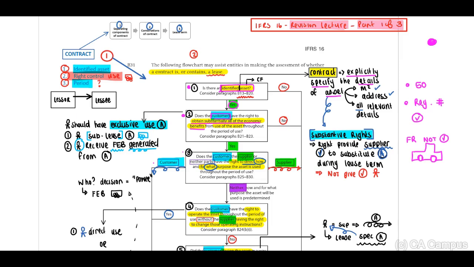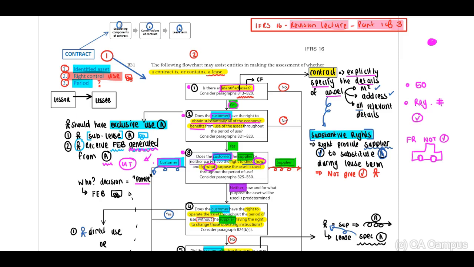UberTrack may use this asset to generate future economic benefits from the use of the asset, and UberTrack will receive the future economic benefits. Number 3, does the supplier, the customer, or neither party have the right to direct? We look at our customer, who has the right to direct how and for what purpose the asset should be used.